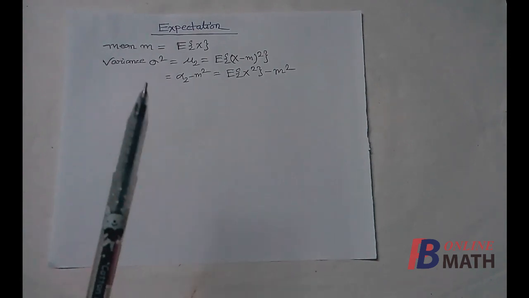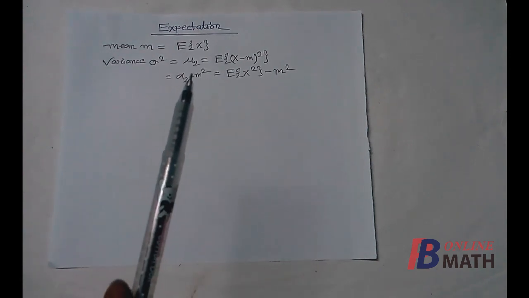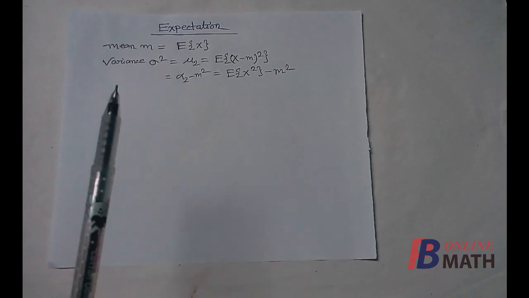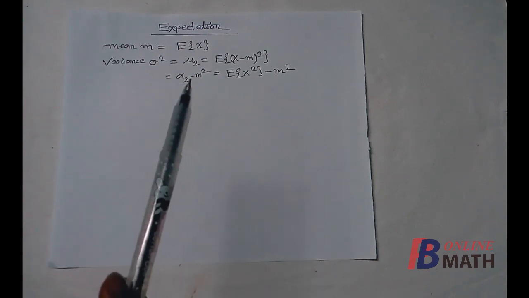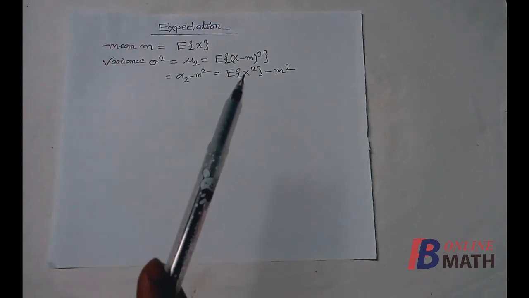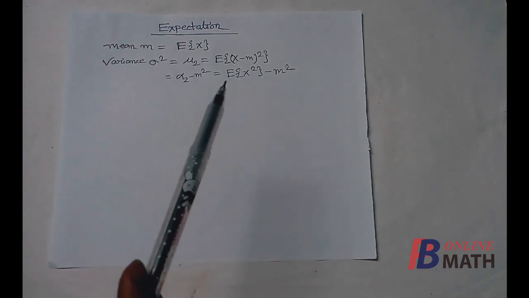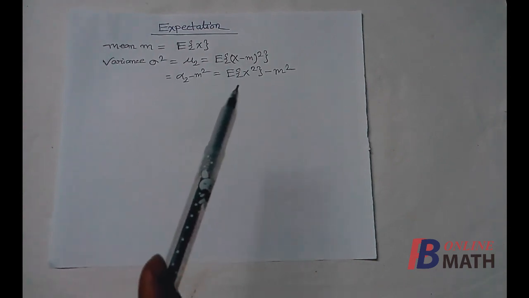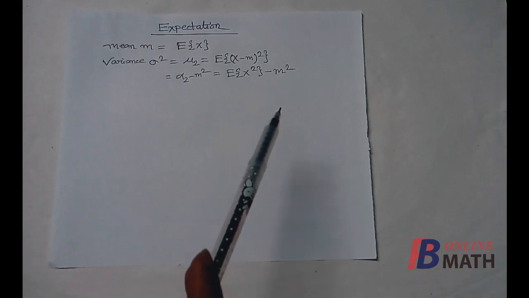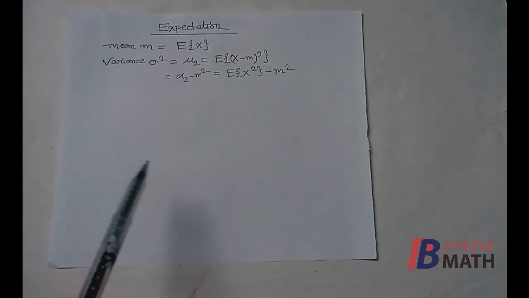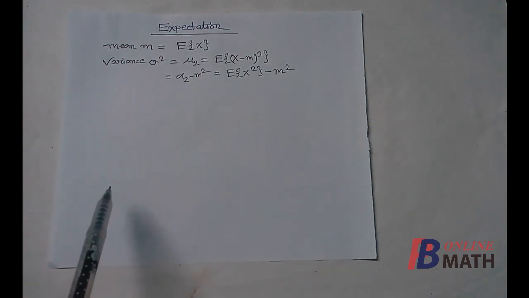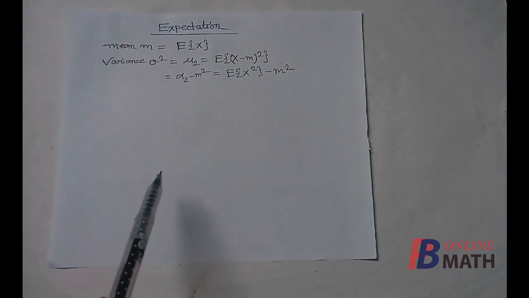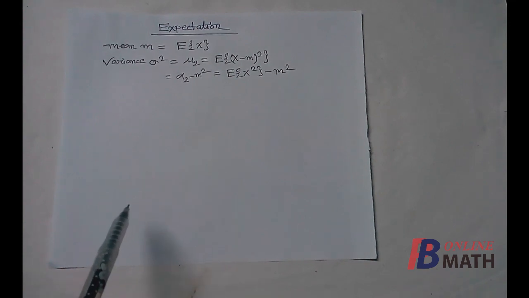Let us recall that mean m equals E of x, the expectation of x, and variance sigma square is given by mu2, which is expectation of (x minus m) whole square, or alternatively we may write alpha 2 minus m square, that is E of x square minus m square. Now in this part we shall obtain mean and variance for some known distributions. Before that we consider some theorems.